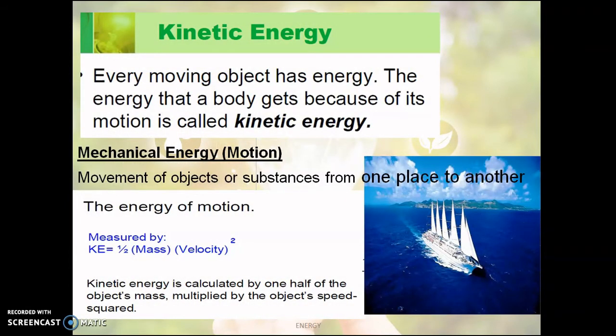And talking about kinetic energy. If anything starts to move, then it comes under kinetic energy. Movement of objects or substances from one place to another is known as kinetic energy. And how do we calculate that? Kinetic energy is equal to half mv squared. So we need the mass and we need the velocity of that particular object.